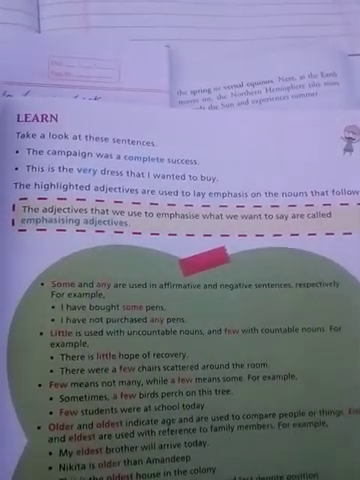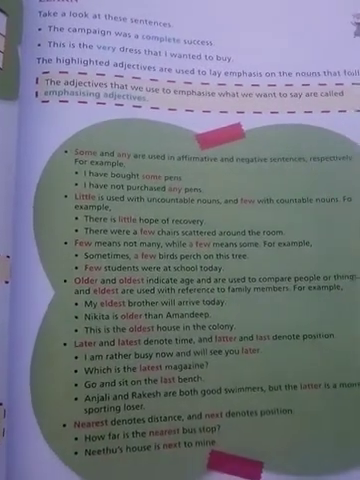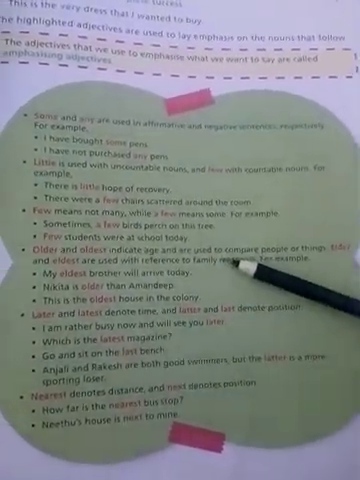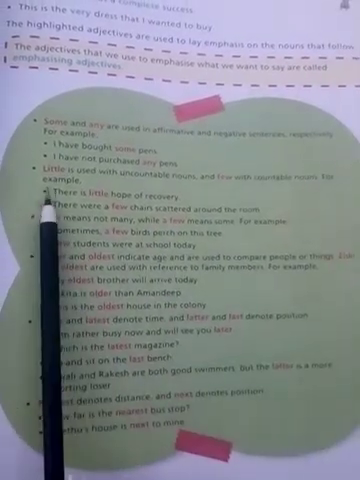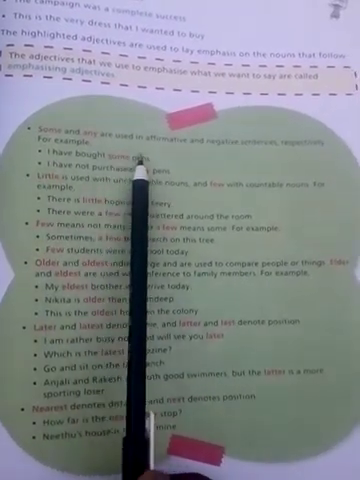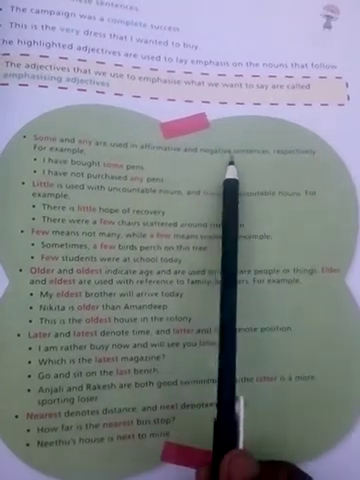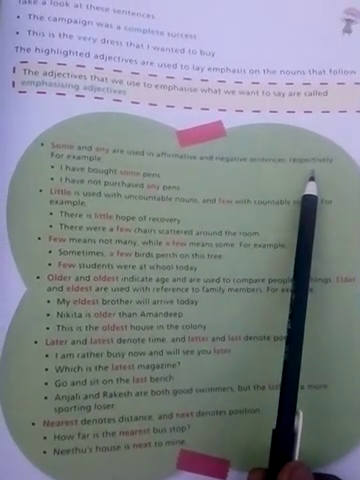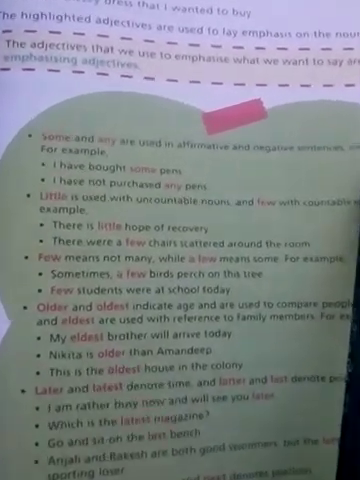Now here are some main points related to the adjective. Let's see what they are. Some and any are used in affirmative and negative sentences respectively. So here the examples are given.